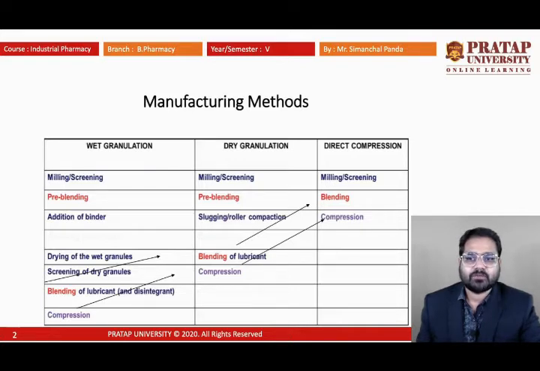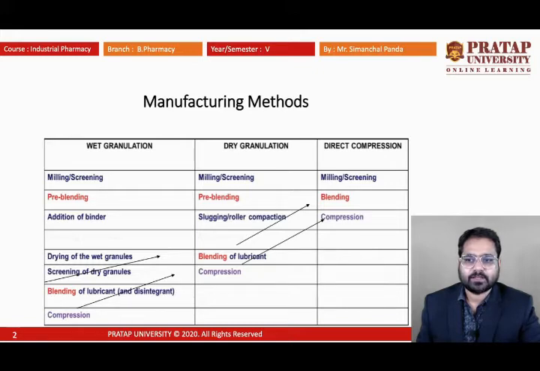In the wet granulation method, we can see that this method is well popular and most of the industries are following it. This technique is easy and this method is more efficient compared to the other types of granulation. It is followed by different phases.